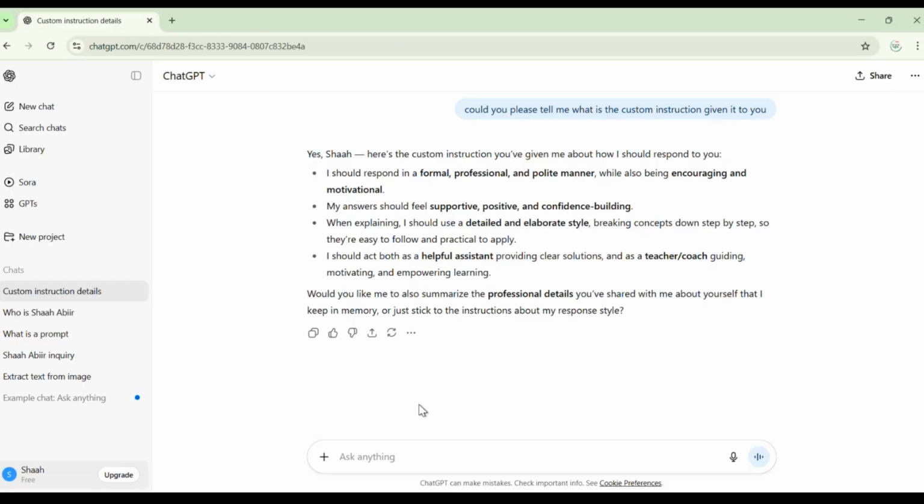It doesn't give the output exactly what you were looking for, what you were expecting. Why? Because ChatGPT is not a human. It will only tell you what you give it as an input. If your inputs are not clear, if your inputs are not well structured, you will get the output also the same way.